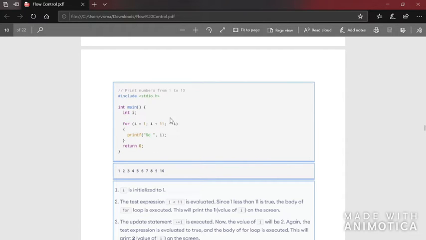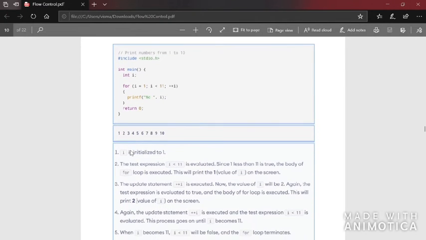So it will keep on going, and after printing 10, the value of i will become 11. 11 less than 11 is false. So it will come to return 0 and the execution of the program is stopped. See, this is a simple program to print numbers from 1 to 10.